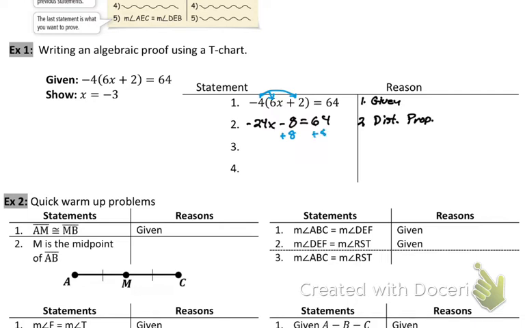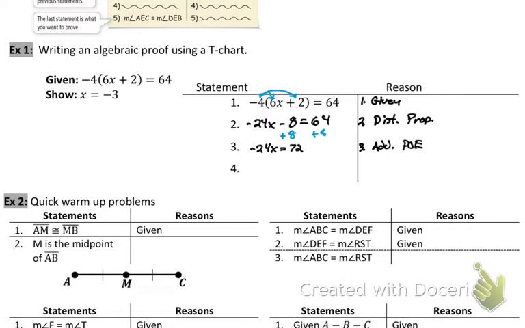All right, don't feel afraid to write stuff in between here. Even though it's written out for you, if you need to write the stuff in between to help you, because for me, I'm just like, I need to see I added 8 to both sides. I add 8 to both sides, and so I have -24x equals 72, and I do like the POE because we are adding, but we should add the POE to get it 100% correct what we're doing. We're not just adding, we're adding to both sides, which is the property of equality. Adding just says I can add two numbers together. Adding property of equality says I can add it to both sides.